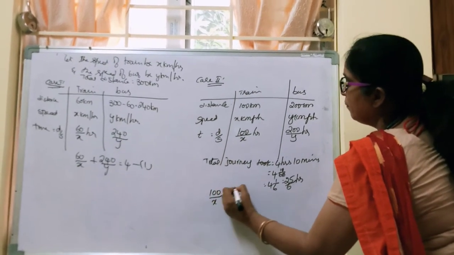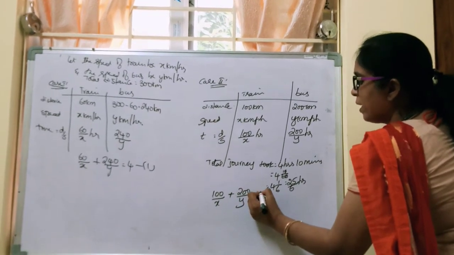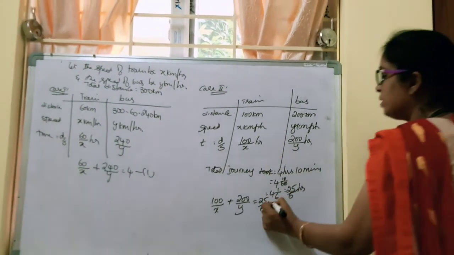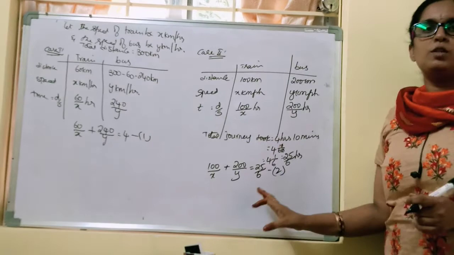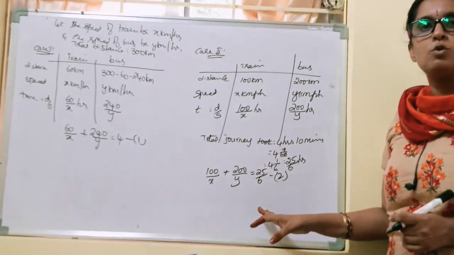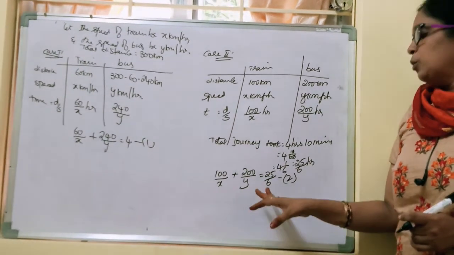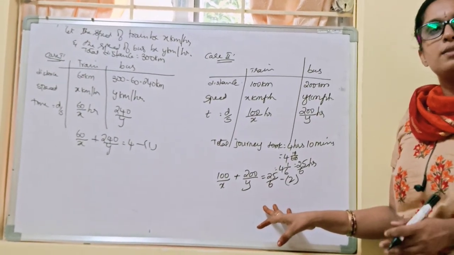So what's our equation going to be? 100 by x plus 200 by y is equal to 25 by 6. So we will solve these two equations to get the speed of the train as well as the speed of the bus. I hope you people can do this on your own. So here today I am concluding with this one example. You people can do the exercise 4.3 example problems as well as the exercise problems.